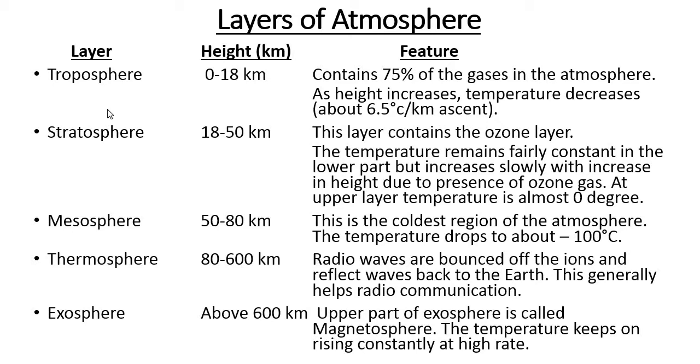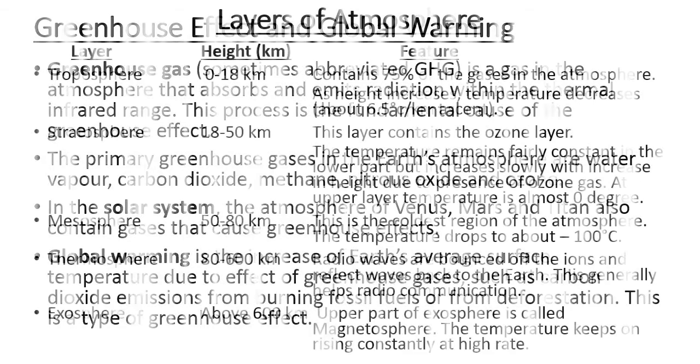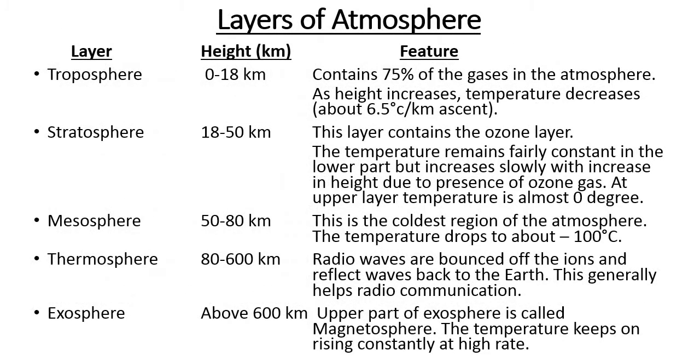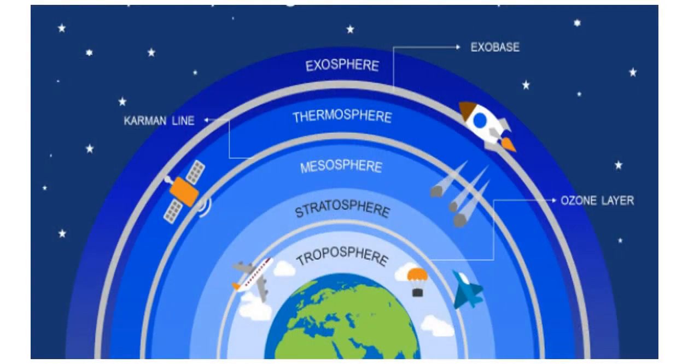Now coming to the second layer, that is the stratosphere. Just above the troposphere, the stratosphere lies. This is the second layer of the atmosphere. It extends from the tropopause to about 50 kilometers.